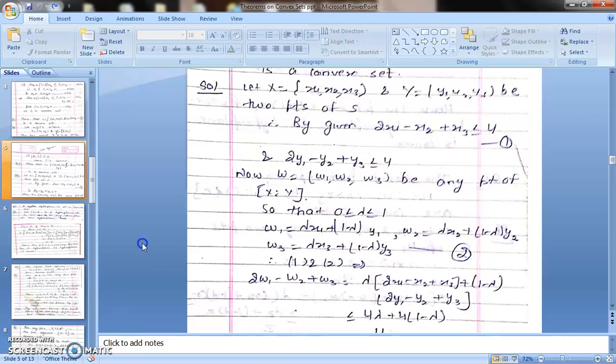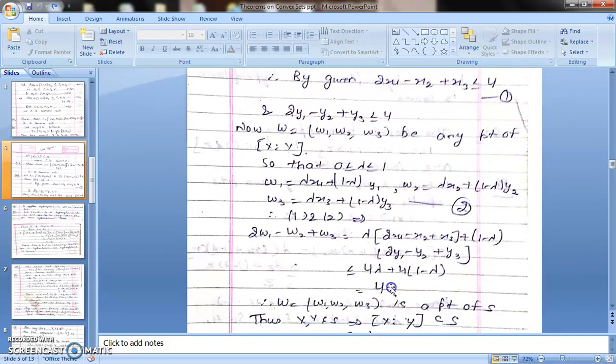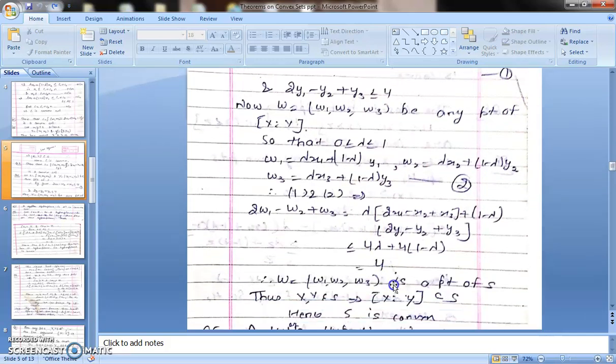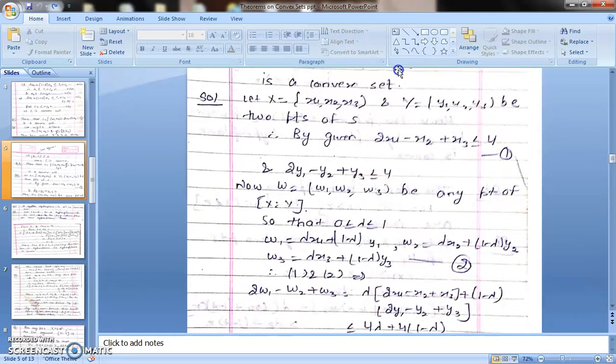It is very easy. You have to substitute the values of w1, w2 and w3, and you get this step after substituting the values. You will get lambda common, and from here you will get 1 minus lambda common, and this is 4 and this is also 4, because it is given to us as less than or equal to 4. So when you solve it, you will get 4. So W is also a point of S, because W also satisfies this condition.